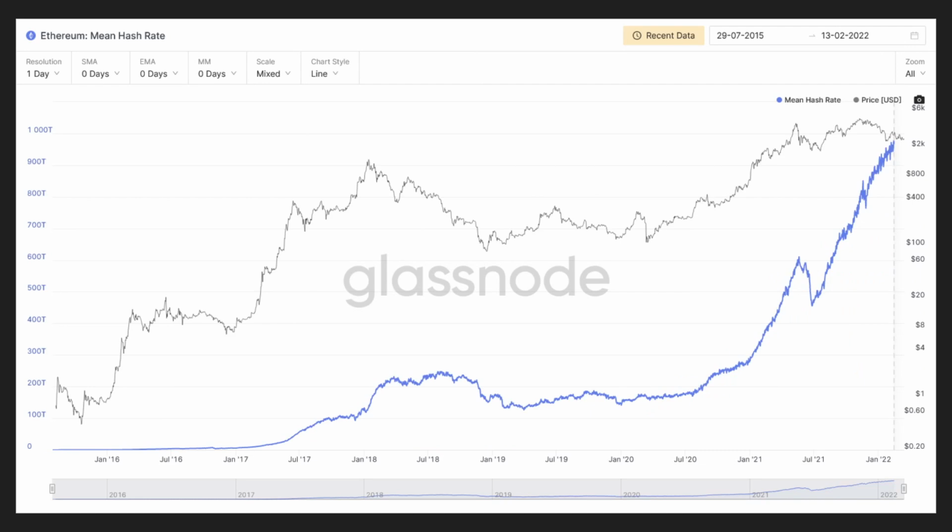Now here's the Ethereum mean hash rate. Once again, generally, interest in Ethereum mining has increased as well. We have seen a significant mining decrease in around May, June and July 2021, once again associated with the Chinese mining ban. That wasn't just for Bitcoin mining facilities and services, but it was for all cryptocurrency. And Ethereum is one of the major cryptocurrencies that is being mined, really second only to Bitcoin. So it is no surprise to see that it was affected in that ban as well.